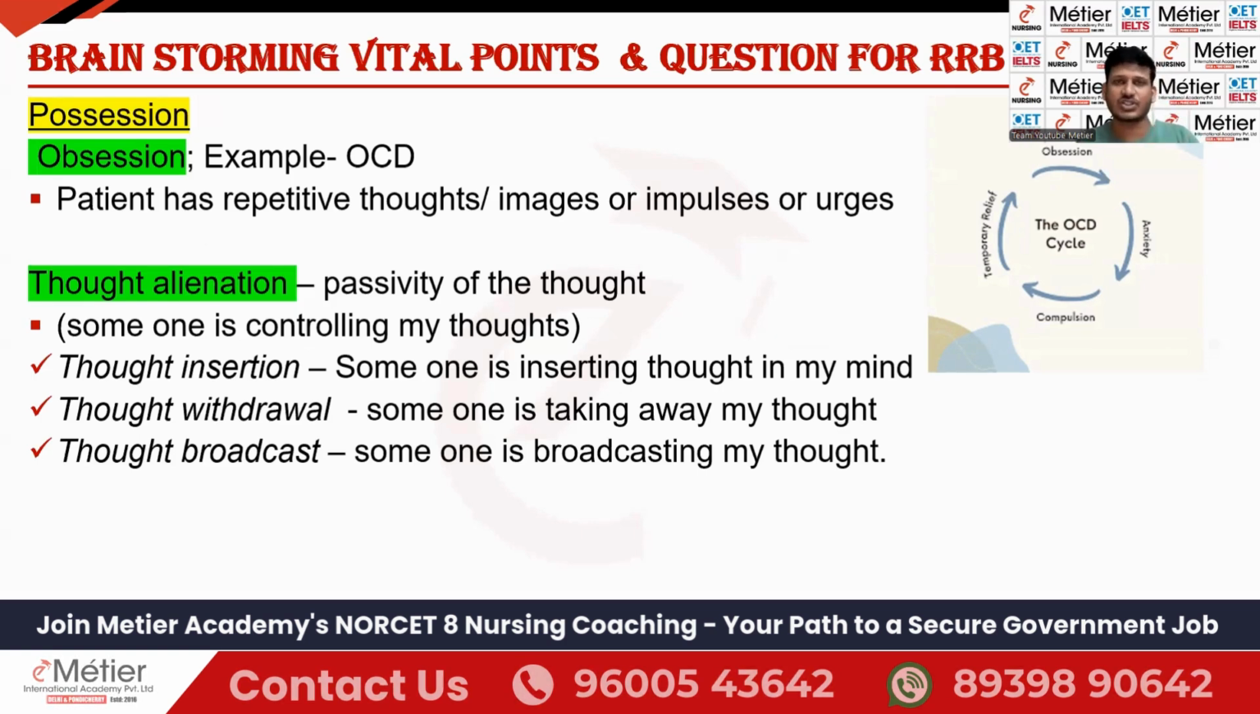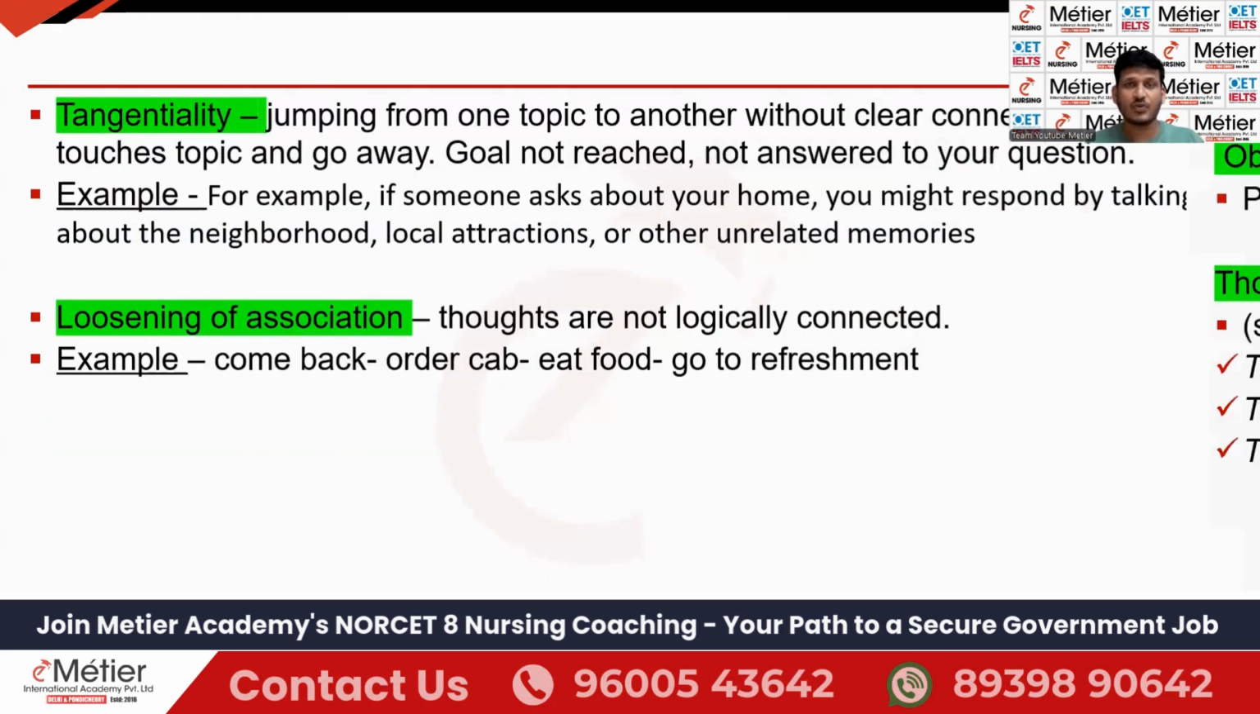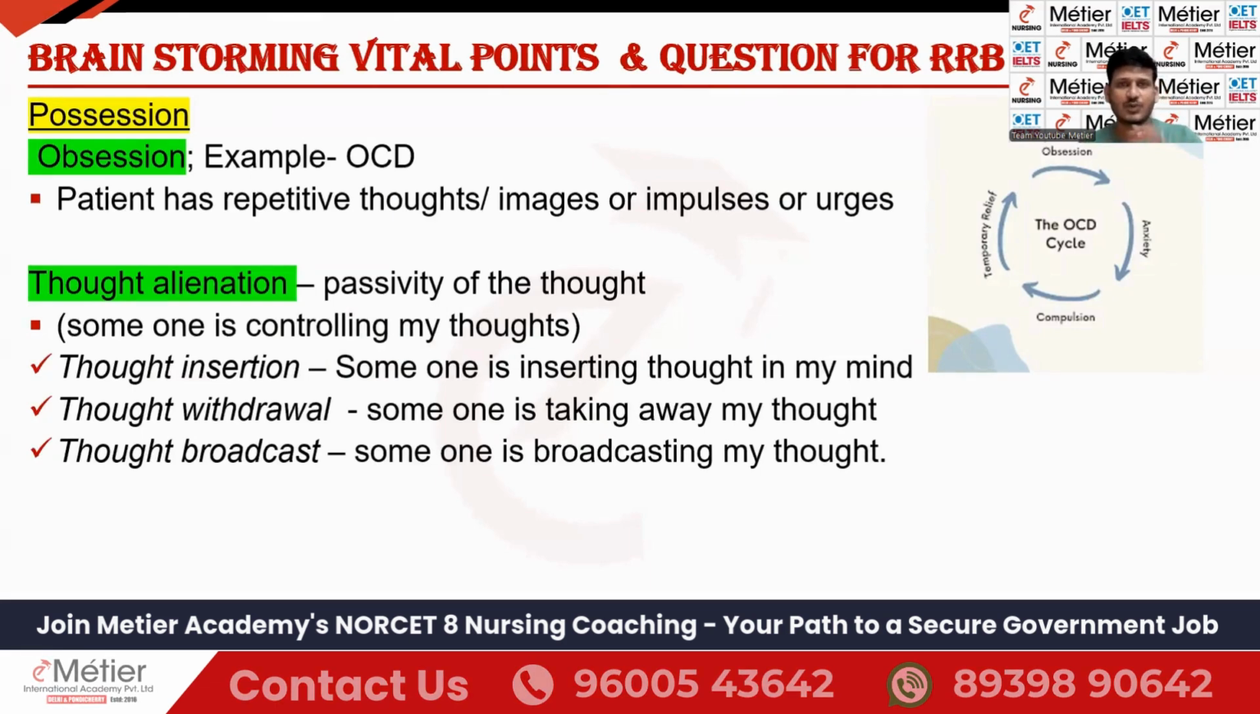This is the fourth category, possession thought process. Content was covered in part 1, and today in the first topic we discussed flow or stream, and second we discussed form. The next one we are going to discuss now is possession. Possession is broadly classified into two types, that is obsession and thought alienation. Okay guys, this is the last category in the thought process.